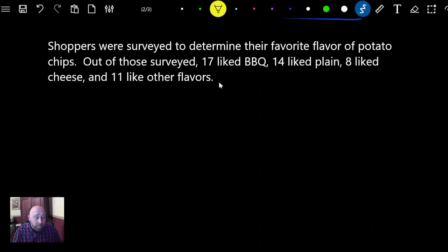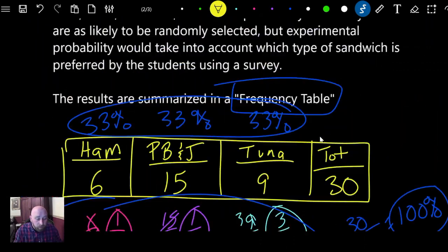And then 11 of them liked other flavors. So what we want to do is, first of all, make 2 things.